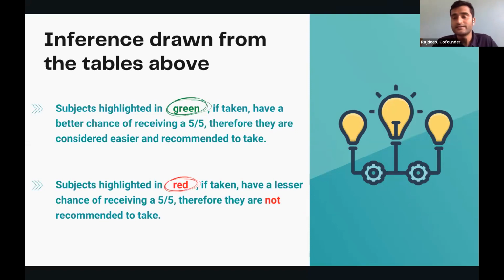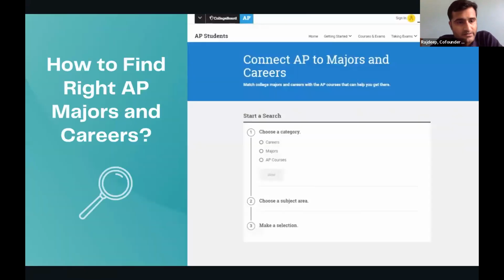However, if you're coming from a CBSE and ICSE background or ISC background, or from state background for that matter, you will not be getting credits for any subjects that you do in school. So it makes sense for you to repeat the subject. Like, for example, you could do AP mathematics, AP physics, AP chemistry, because you don't get credit for the courses that you've done in school, right? So it's a very, very personal call that one has to take depending on where you are, what curriculum you're doing, what is your final major that you're picking, and so on, right? So two other ways in which you should figure out the right AP for you, we have talked about in the next presentation.